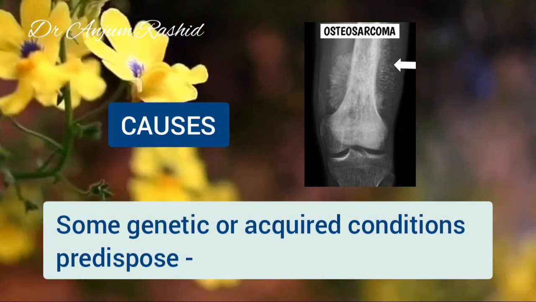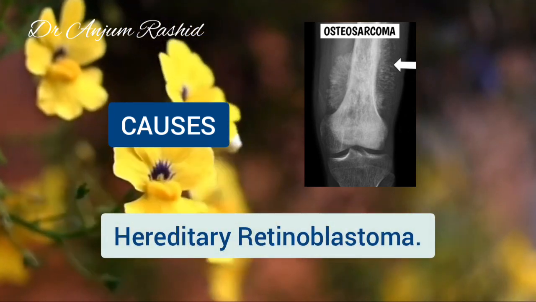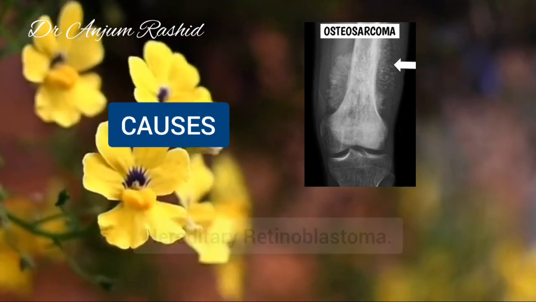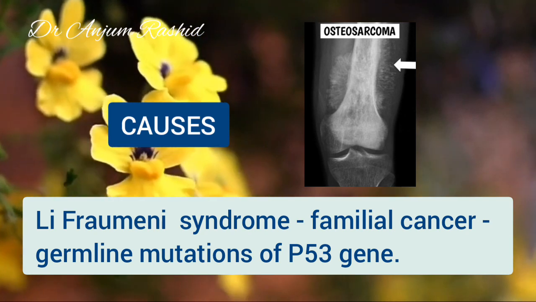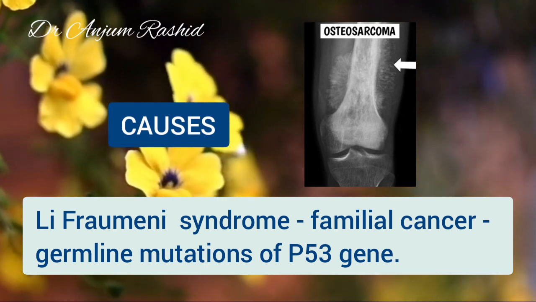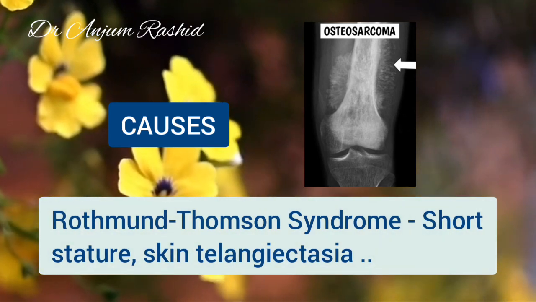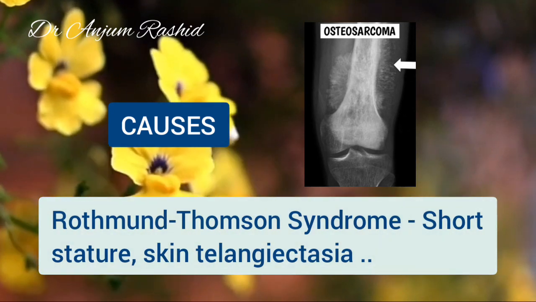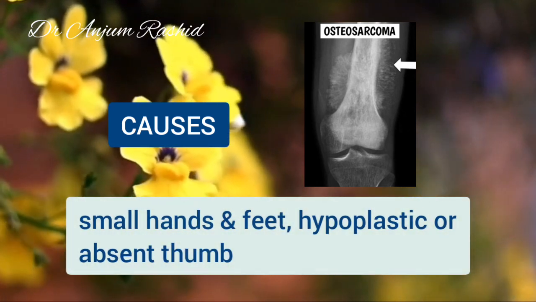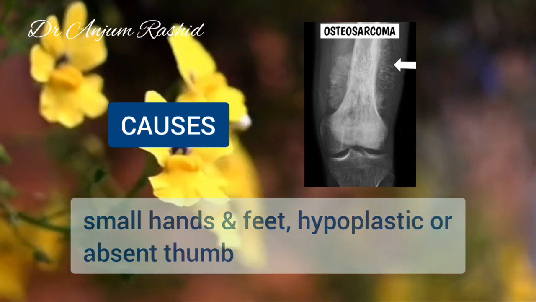However, certain genetic or acquired conditions predispose patients to the development of this tumor. Patients with hereditary retinoblastoma have a significantly increased risk for the development of this tumor. Osteosarcoma also occurs in Li-Fraumeni syndrome. It is a familial cancer syndrome associated with germline mutation of the p53 gene. Then Rothmund-Thomson syndrome is a rare condition which is associated with short stature, skin telangiectasia, small hands and feet, hypoplasticity or absence of thumbs, and a high risk of osteosarcoma.